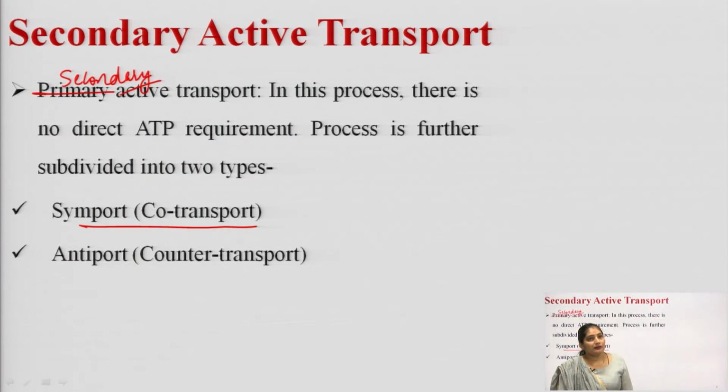In secondary active transport, unlike primary active transport, there is no direct requirement of ATP.